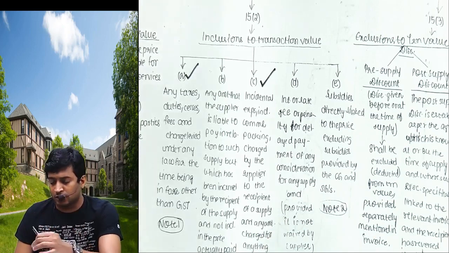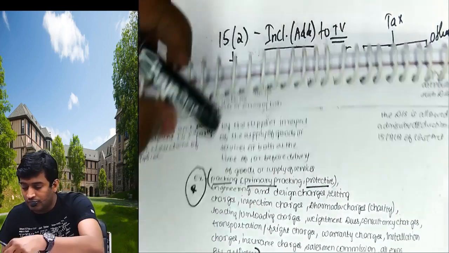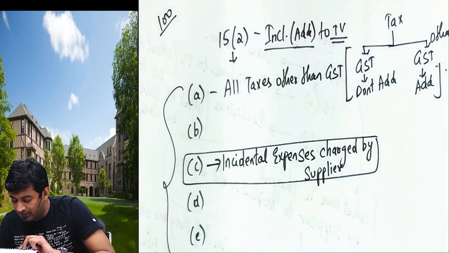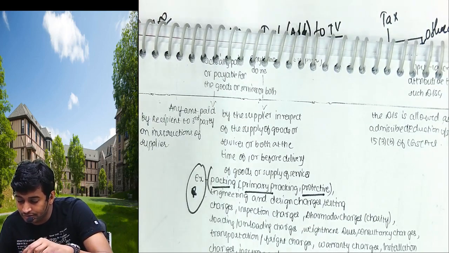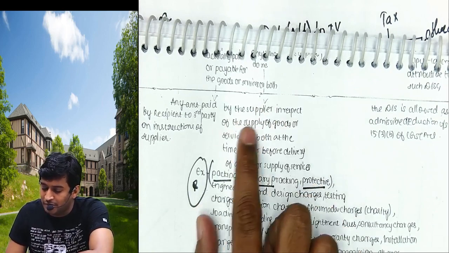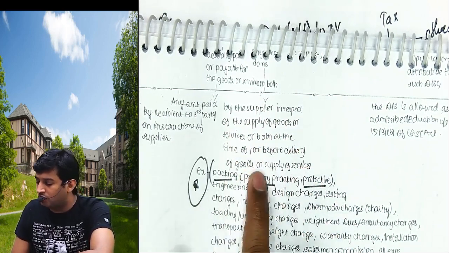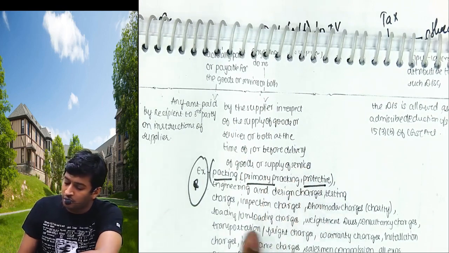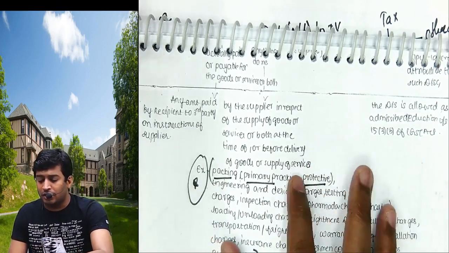On the total GST will be calculated. Anything done by the supplier in respect of supply of goods or services or both, at the time of or before delivery of goods or services or both. You have to remember this example.